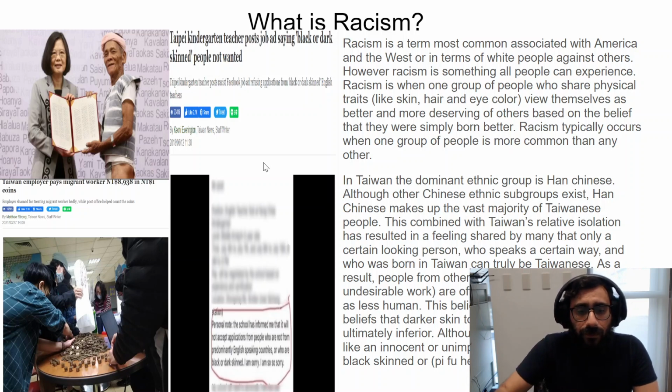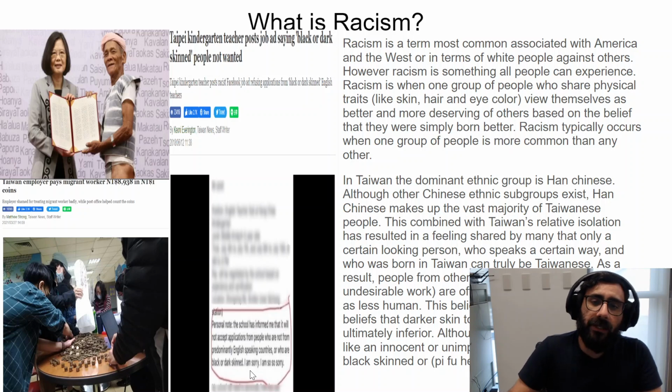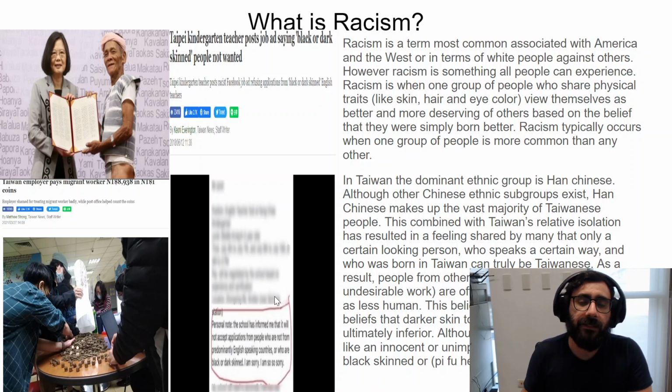And the last one, I'll tell you here, the school has informed me that it will not accept applications from people who are not from predominantly English-speaking countries or who are black or dark-skinned. That's the racist part, black or dark-skinned. Also, they try to imply they will not hire someone from maybe the Philippines, where the Philippines have English as a primary language. So they are just as capable of teaching English in many cases.